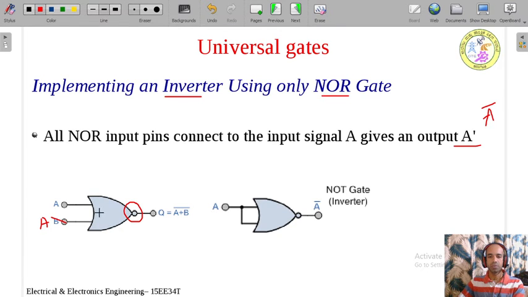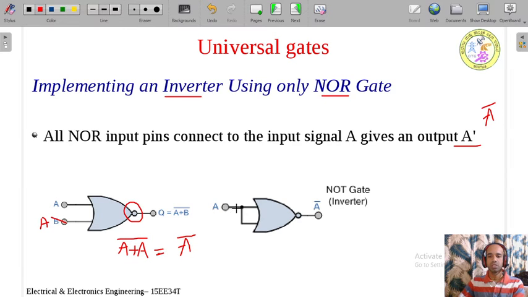What will the gate perform? First you perform the OR operation. What is A OR with A? It is nothing but A plus A. This is OR, but this is not an OR gate. Bubble you need to add. So it is A plus A whole bar. We know from the Boolean rules that A plus A is A. A plus A is always A, and the bar you kept as it is. So it is A bar.